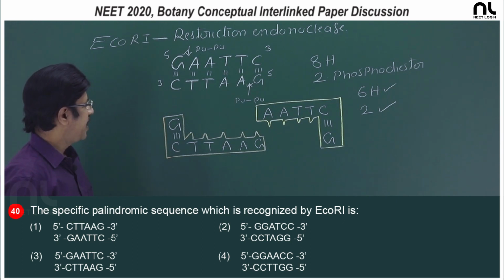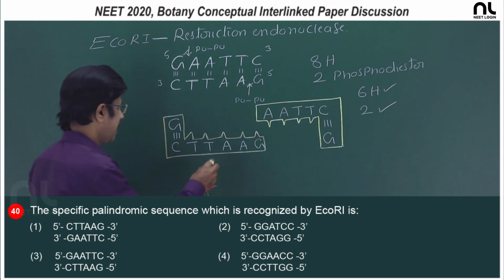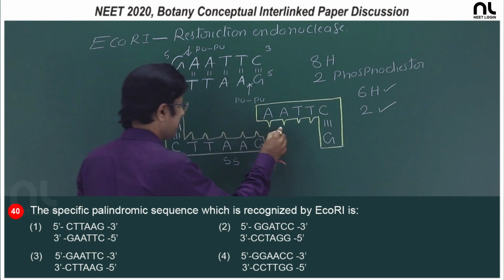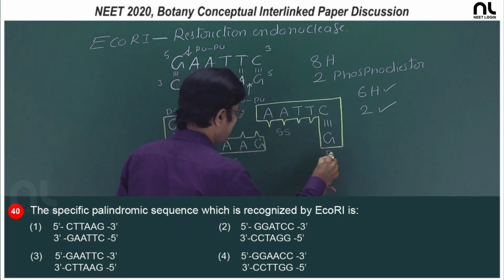And in this palindrome, there is a single-stranded sticky end at the end of the double strand.